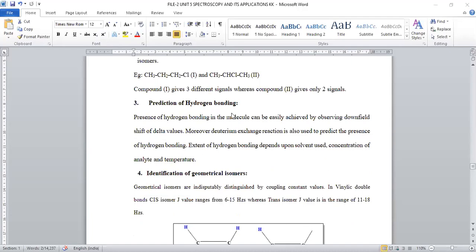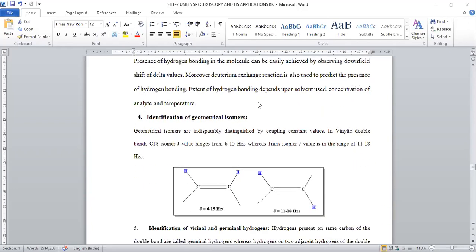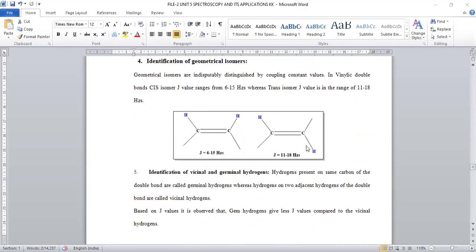So in this way, the structure of a compound will be defined. Next, prediction of hydrogen bonding. If hydrogen bonding is there in the compound, signals will move towards downfield. A downfield shift will be experienced if hydrogen bonding is there in the given compound. This is about hydrogen bonding prediction. And next is identification of geometrical isomers.